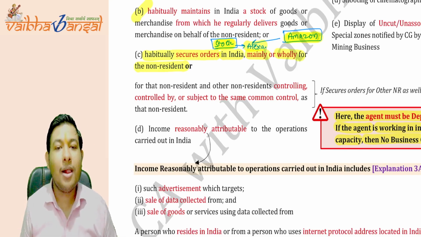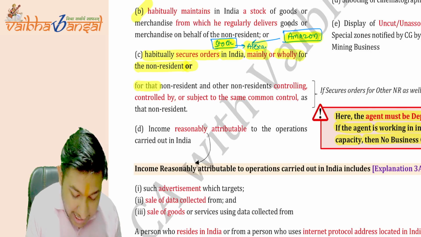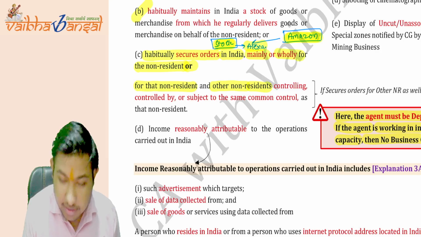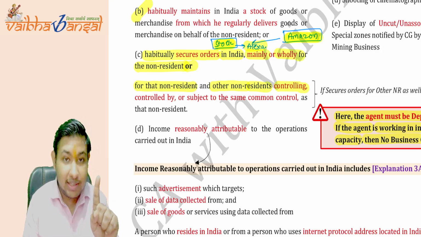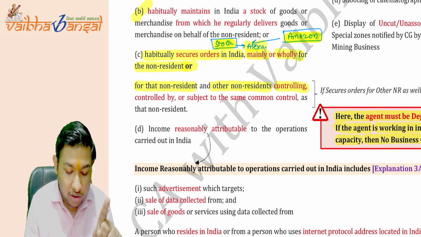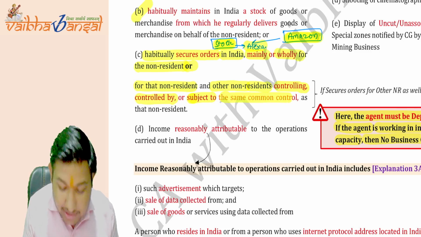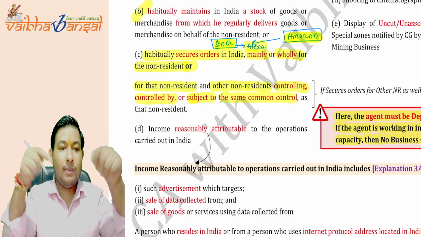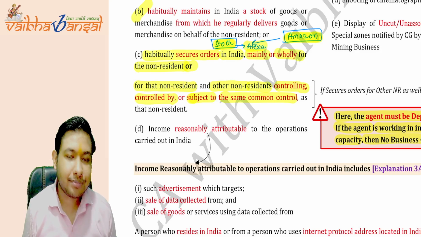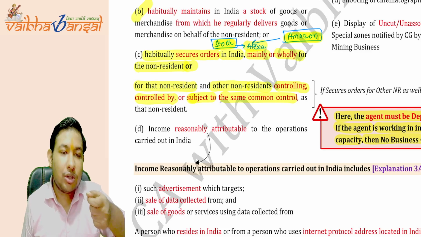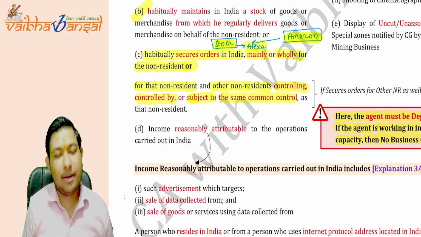Is this point clear? Or for that non-resident and another non-resident, either controlling or controlled by, or subject to common control.